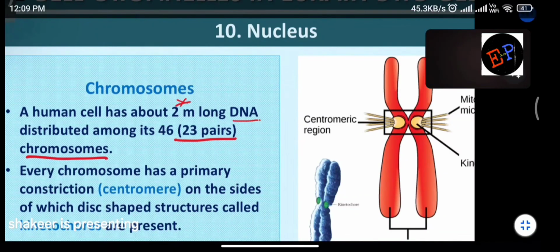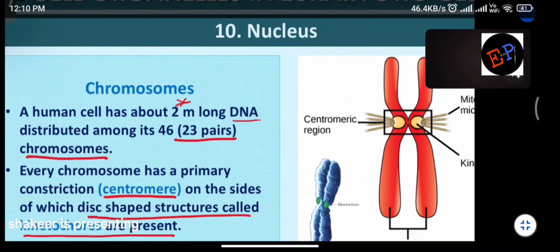Are you able to understand? So every chromosome has a primary constriction, which is called a centromere, on the sides of which disc-shaped structures called kinetochores are present. Are you able to understand? So each chromosome, every chromosome has a constriction. What is a constriction?